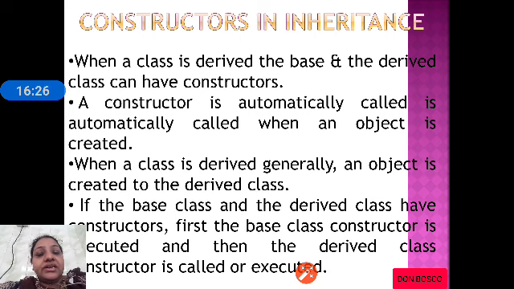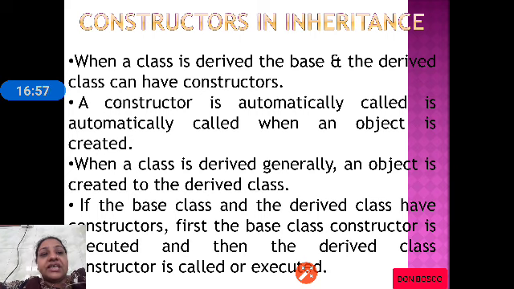The problem here is we never create an object for the base class. We are creating object only for the derived class. In such a case, what happens? When a class is derived, the base class and the derived class can have constructors. A constructor is automatically called when an object is created. When a class is derived, an object is created to the derived class.